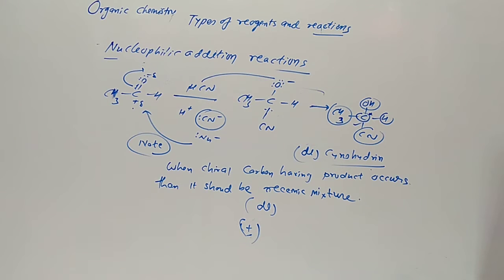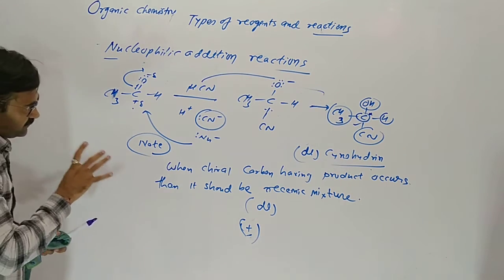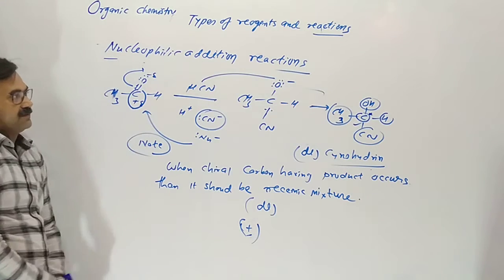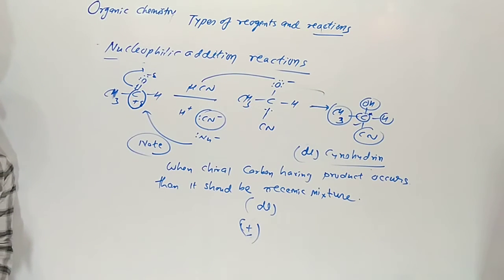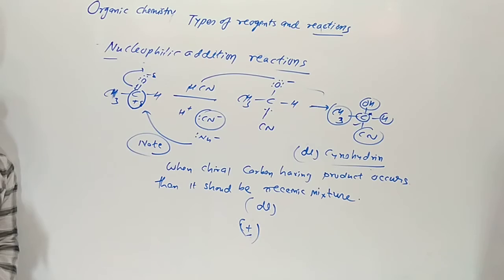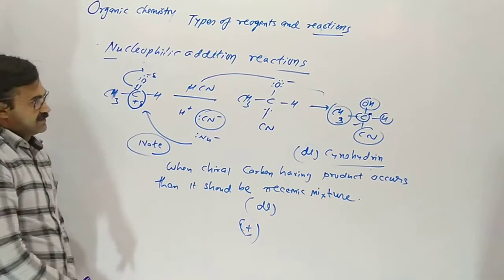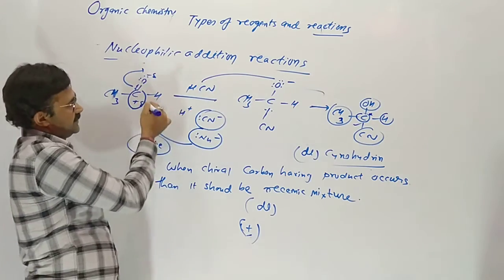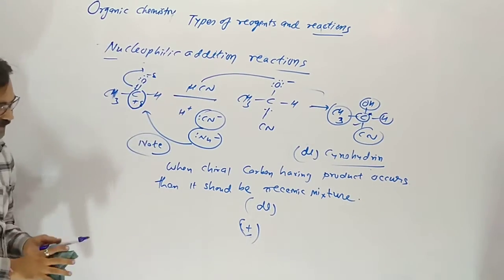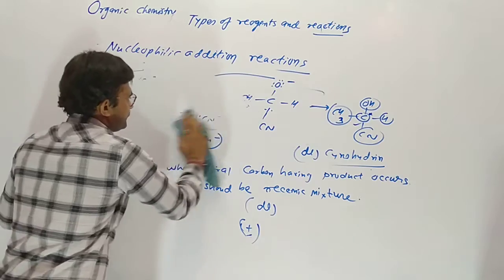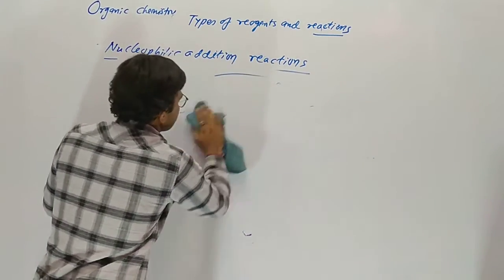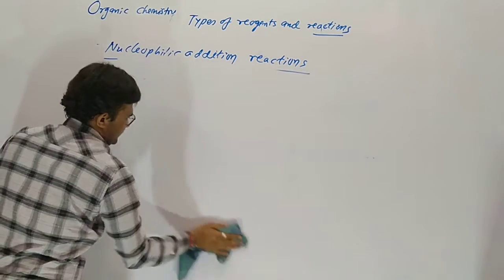Now I am giving you an example in which cases the reaction occurs fast. Whenever the carbocation is more positively charged, the reaction will be fast. The nucleophile attacks very fast there. I am giving you an example in which case it is fast.